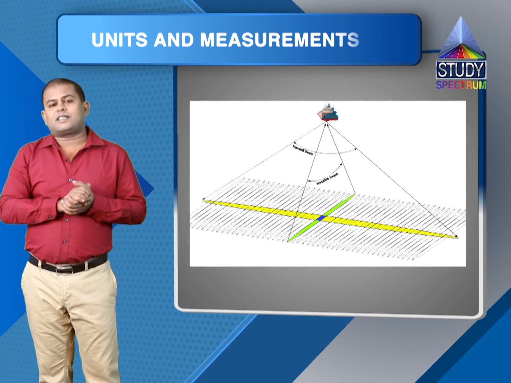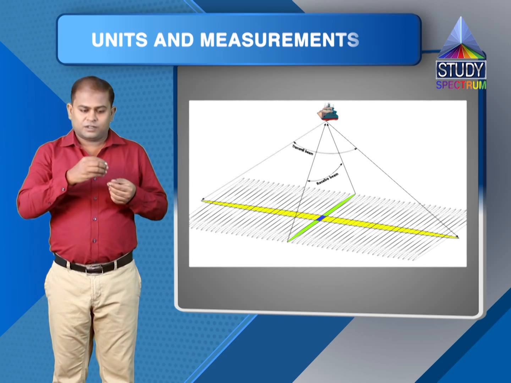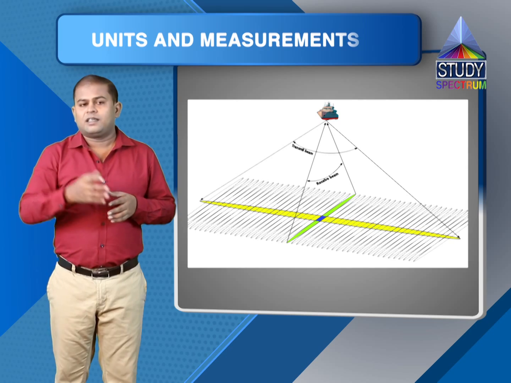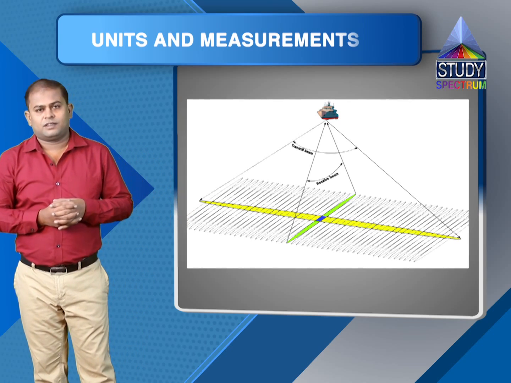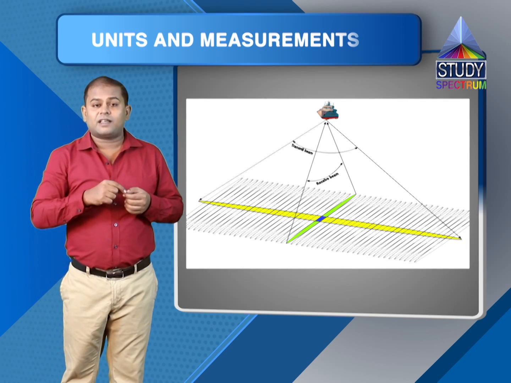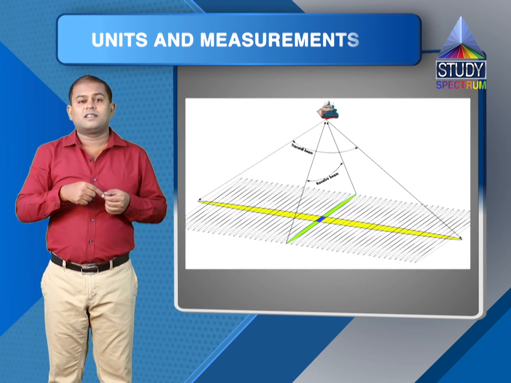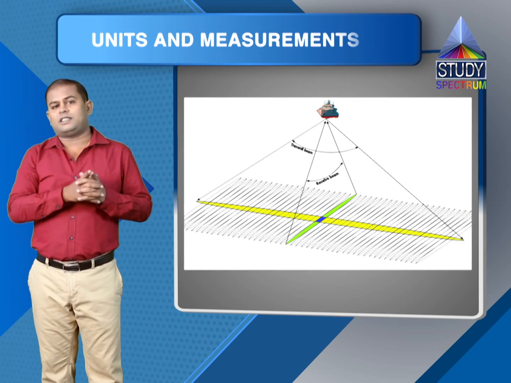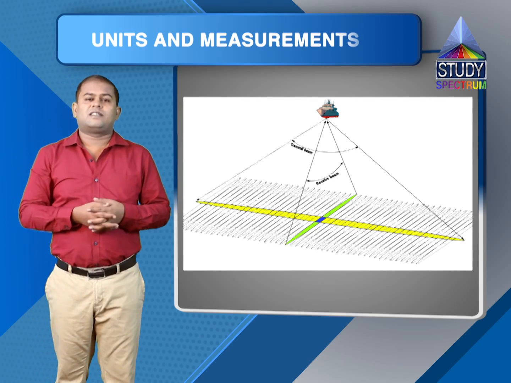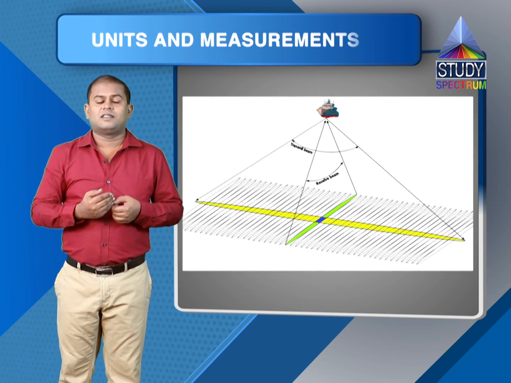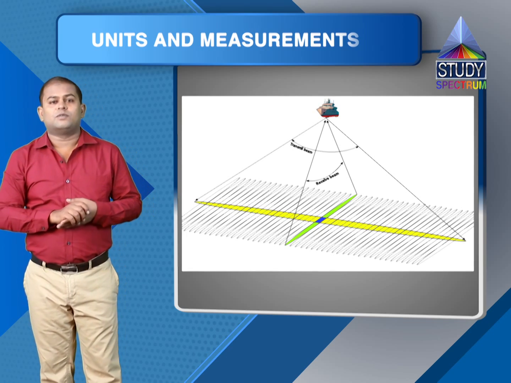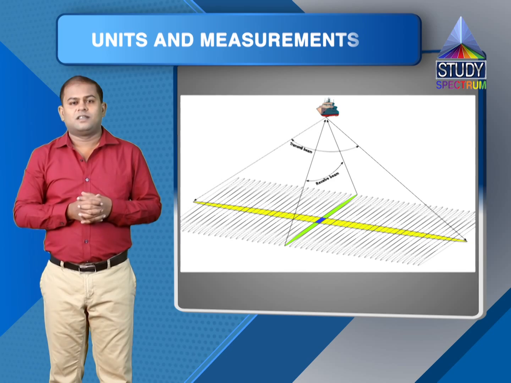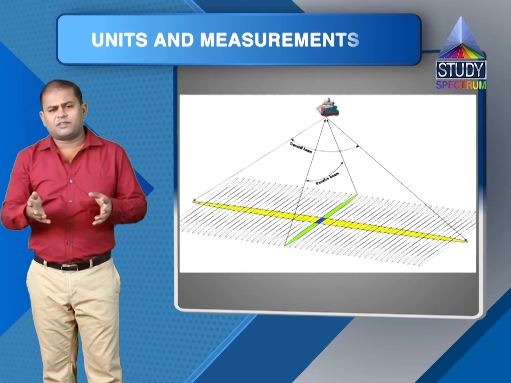So suppose t is the time taken by the wave to travel back to the same point, and if c is the speed of the wave, then what is the distance traveled by the wave in the forward and reverse journey? Altogether, the wave has traveled a distance equal to c into t. So we can estimate the distance between the 2 points as c into t by 2, that is half of ct, right? So this is a method of reflection which is very simple to use.